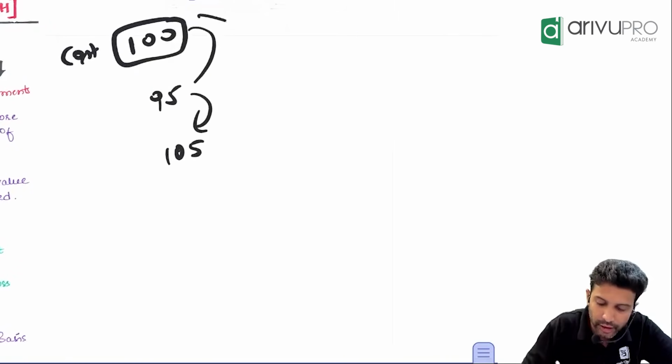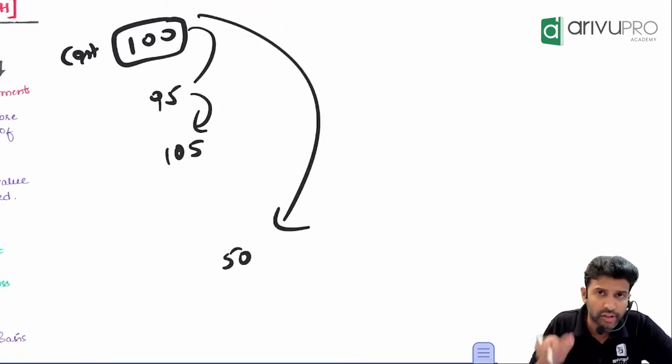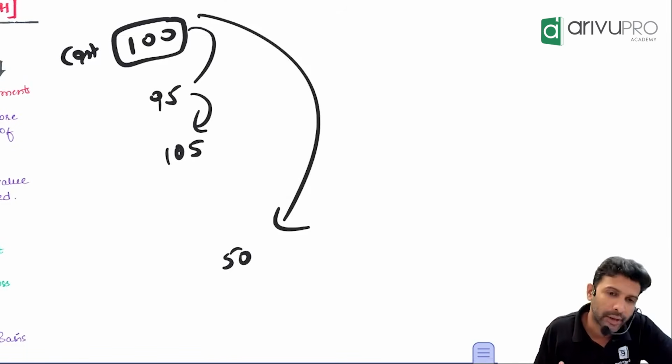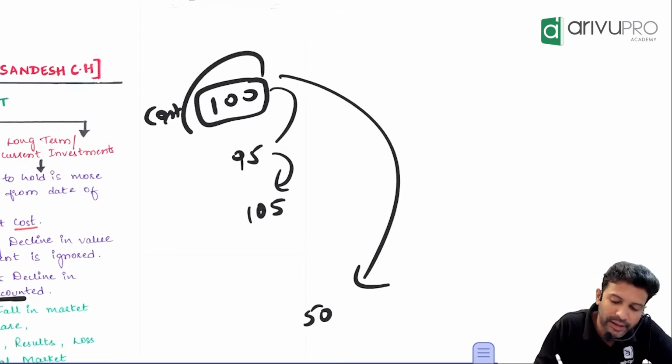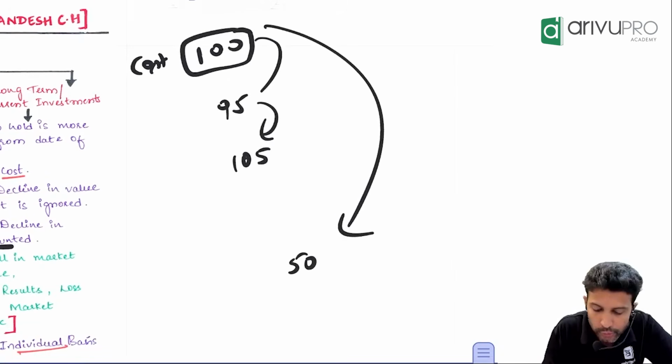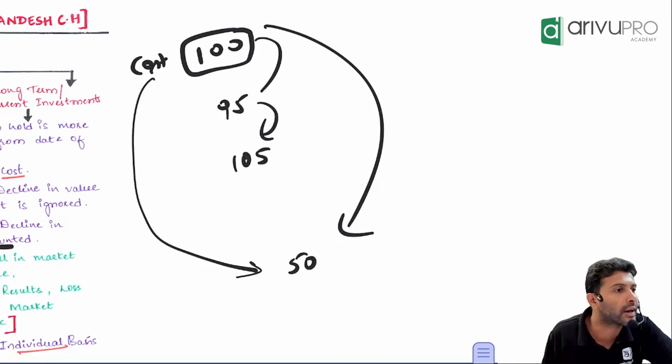Like let's say from 100 it became 50. From 100 it became 50. Small drop or a big drop? Big drop. That means currently you are valuing the investment at 100. Now we'll have to revise it and bring it to 50. Okay, you have to revise it and bring it to 50.